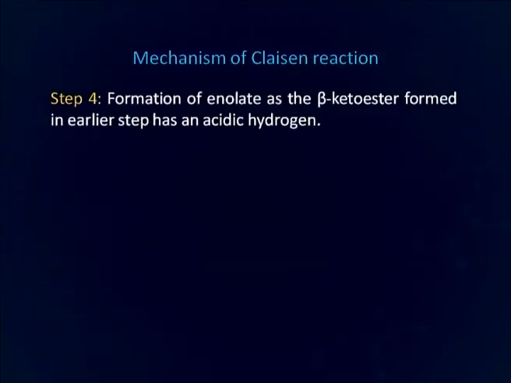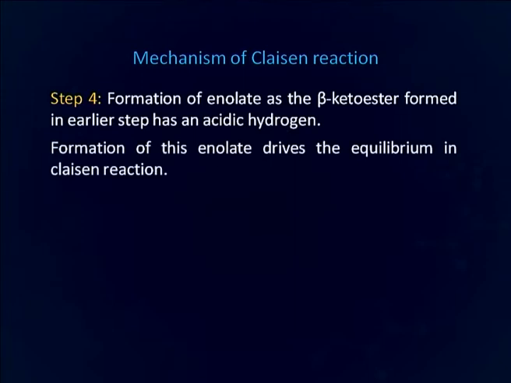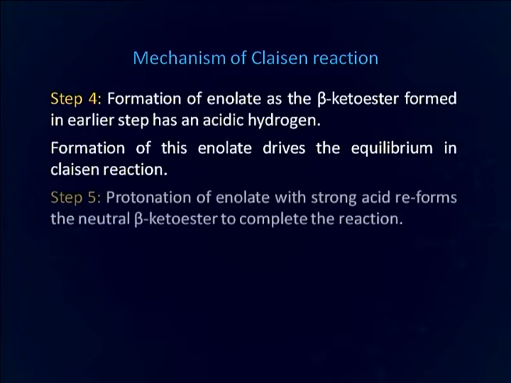Now step 4 is the formation of the enolate of the beta keto ester formed in the earlier step, which has an acidic hydrogen. Formation of this enolate drives the equilibrium in Claisen reaction, and in step 5 protonation of the enolate with strong acid reforms the neutral beta keto ester to complete the reaction.